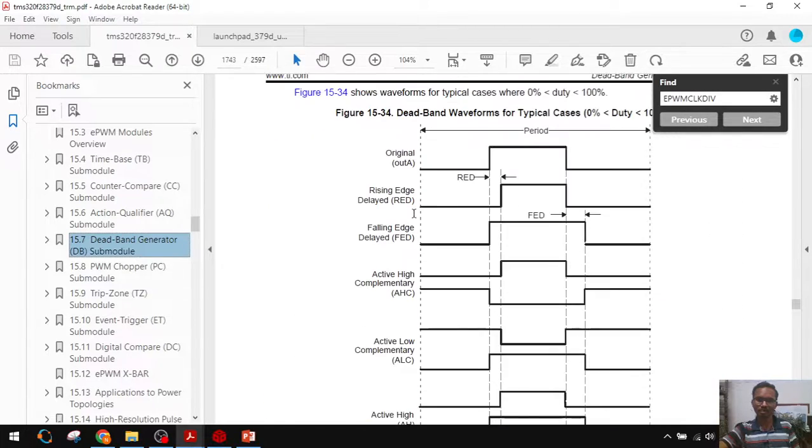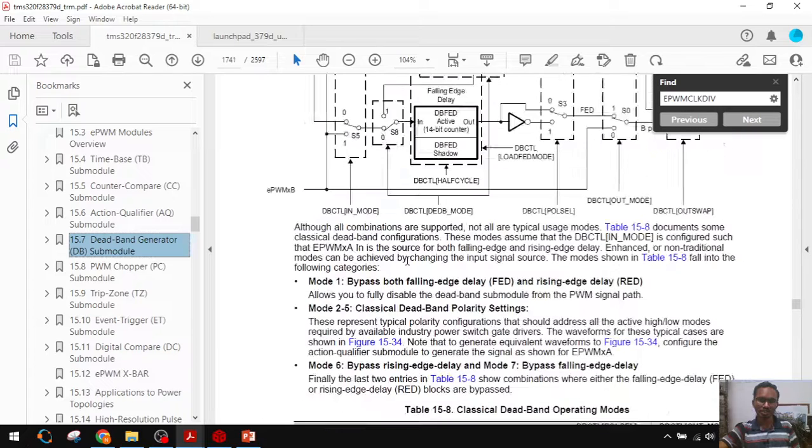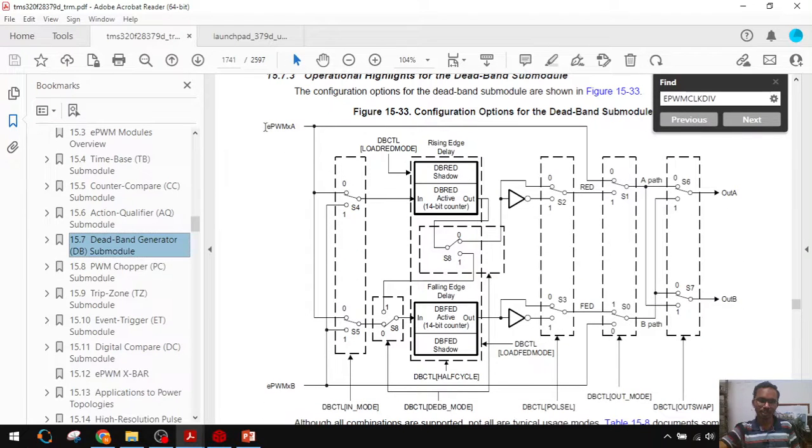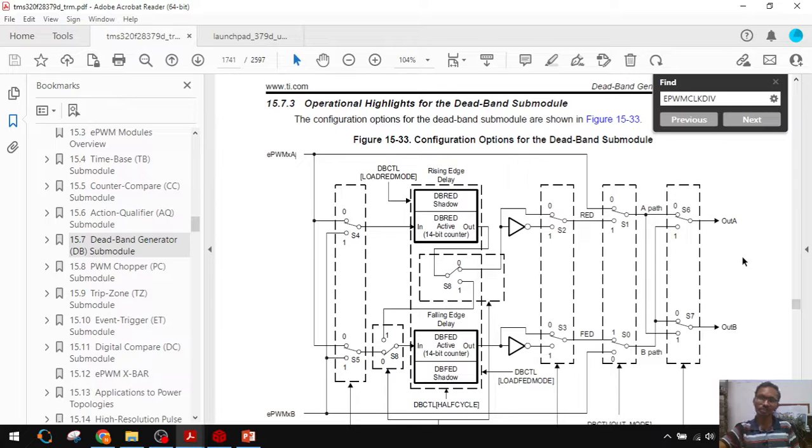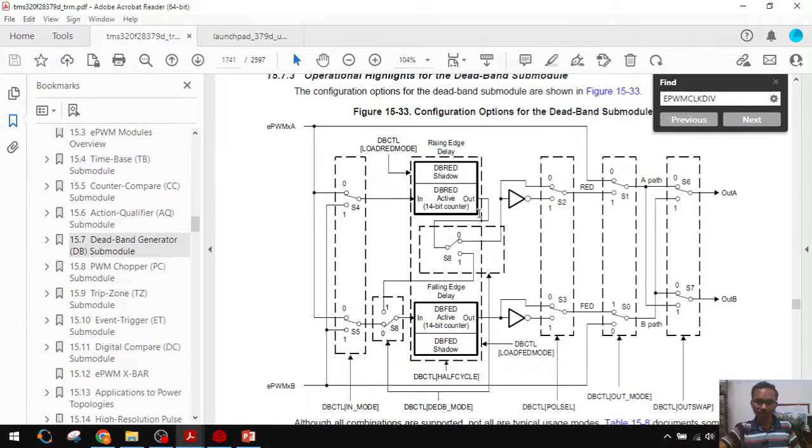This pulse we have at ePWM XA1A. From this we will extract two pulses, complementary to each other with deadband. For that we have the deadband rising edge delay module and the deadband falling edge delay section.